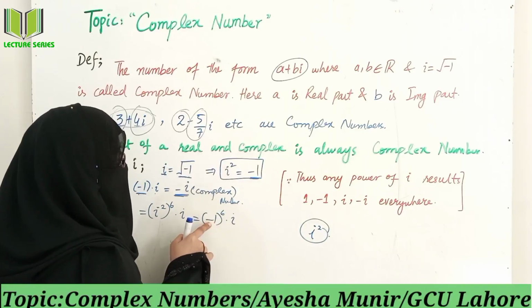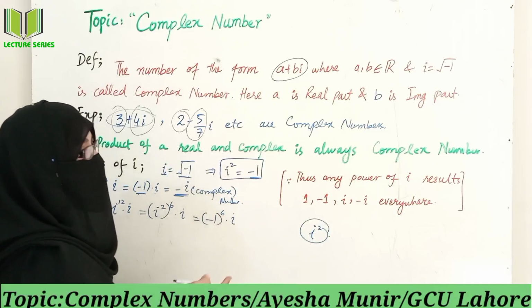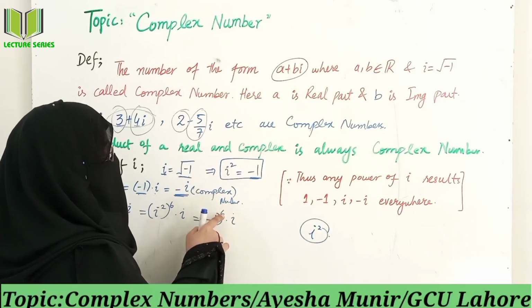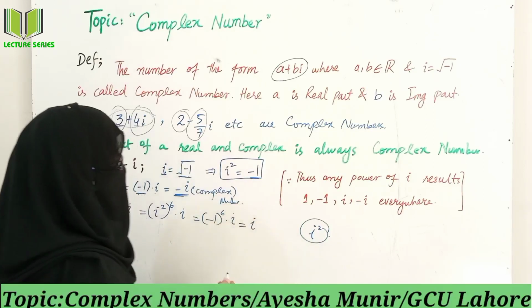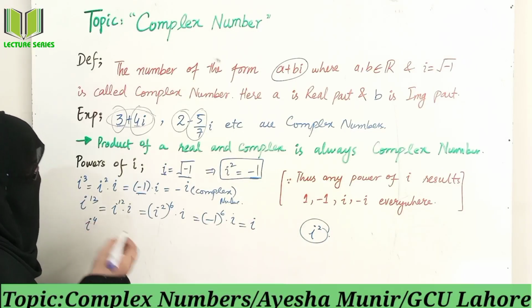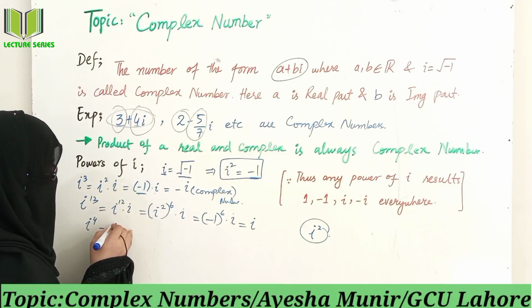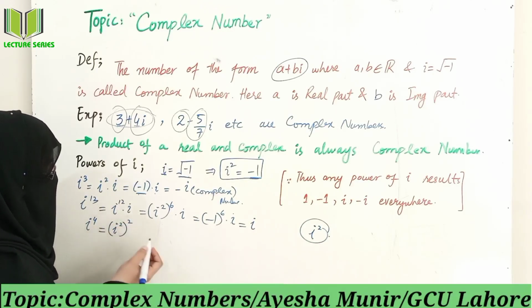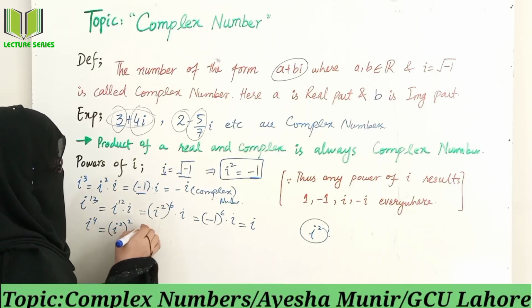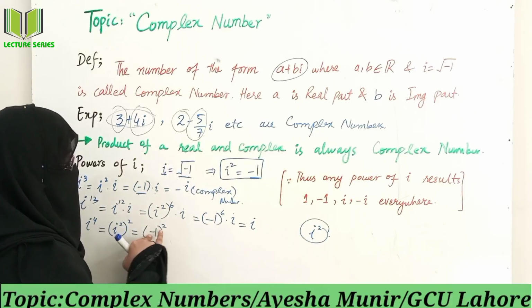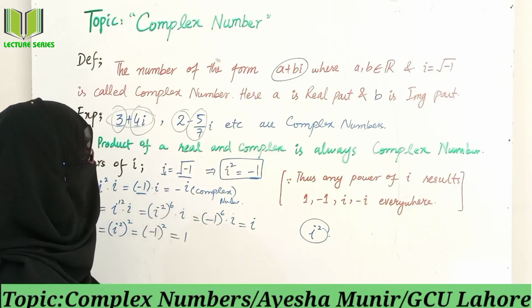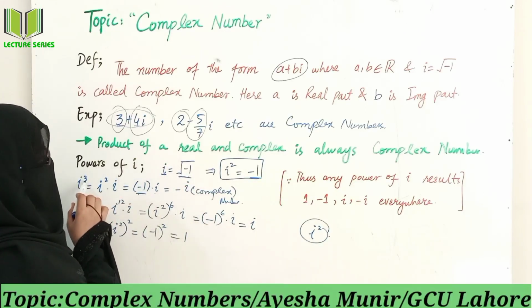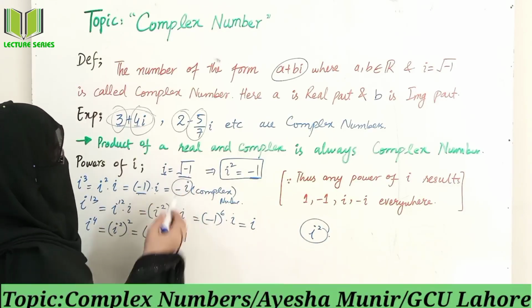As you know, a negative number with even power is always positive. Minus 1 raised to power 6 is always plus 1, and plus 1 into iota is iota. Another example: iota raised to power 4, which can be written as iota square into whole power 2. Iota square, you know, is minus 1, and a negative number with even power is always positive. So we will get here iota raised to power 3 is minus iota.